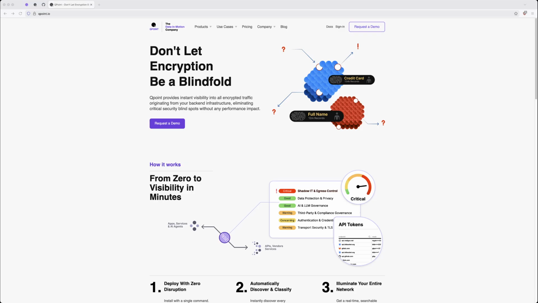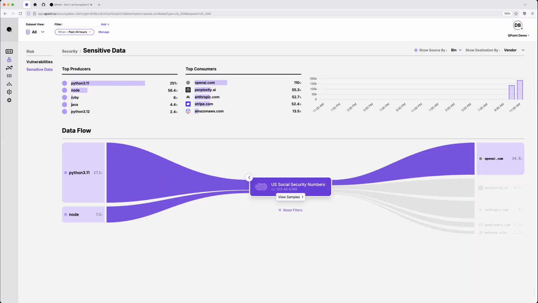QPoint provides instant visibility into all encrypted traffic originating from your backend infrastructure. We can tell you exactly where your sensitive data is going, how much, where it's originating from, and to whom it's destined for. In this case, we have US Social Security numbers that have been discovered being produced by a number of binaries going to our friends at OpenAI, Perplexity, Anthropic, Google, and whatever this is.